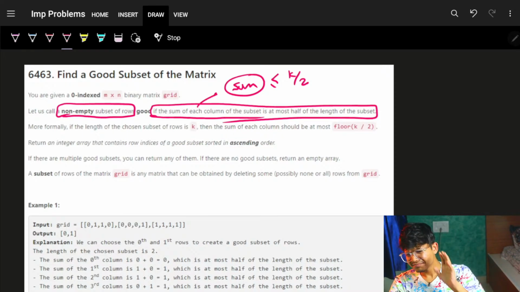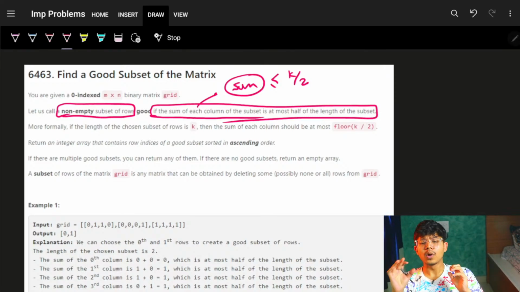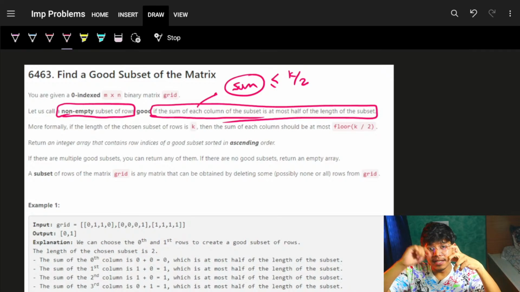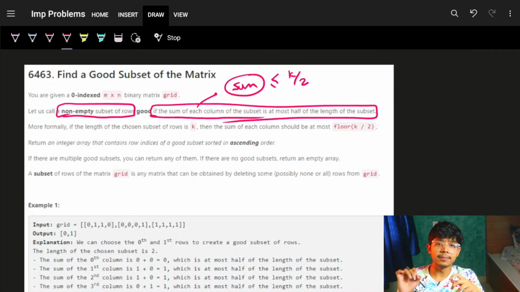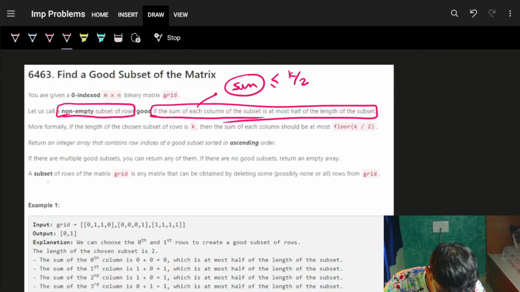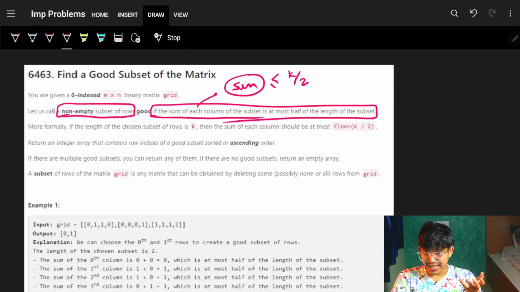Okay, cool. Just giving out what is the subset of rows that you can choose, such that the column sum is less than or equal to k by 2, if you're choosing k rows itself. You should be knowing what a subset is.